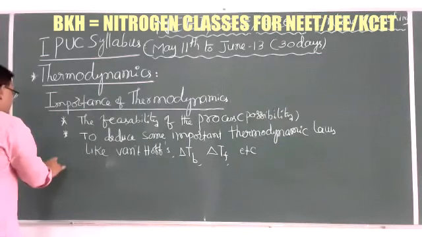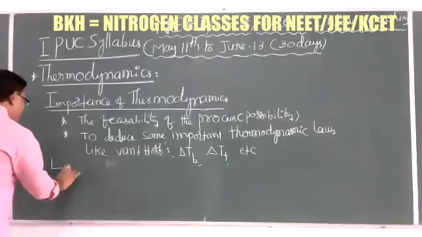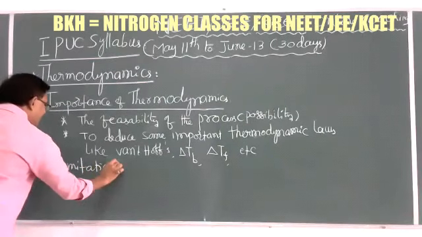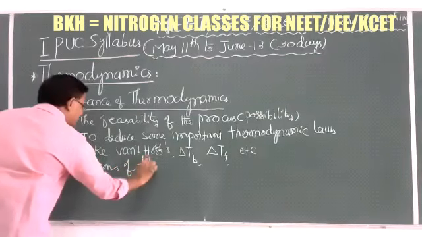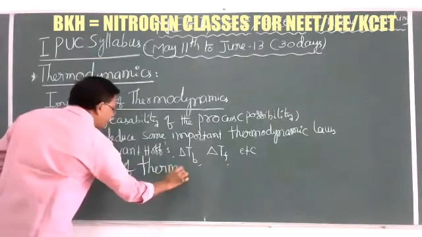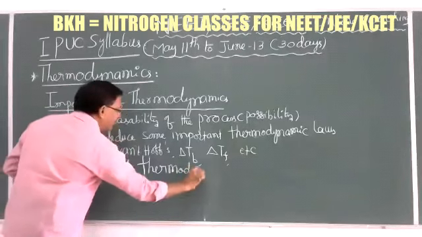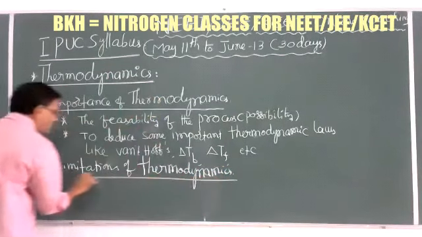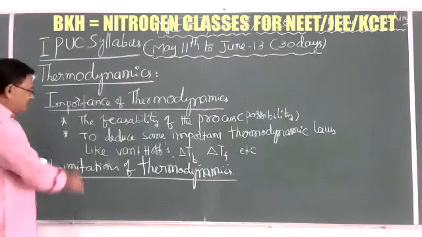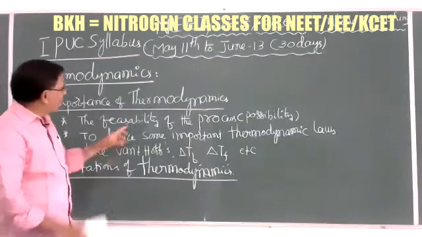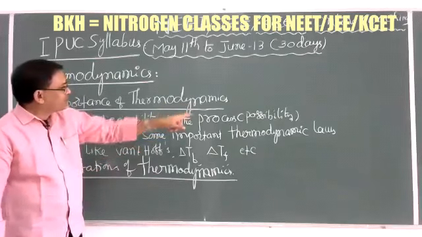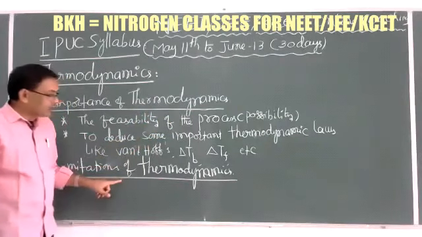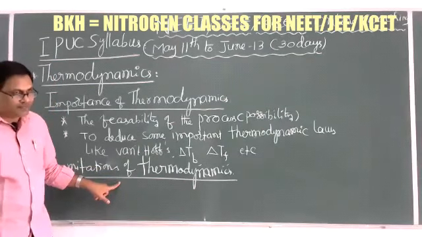And here are some important limitations of thermodynamics. Thermodynamics explains only feasibility or the possibility of the process, but does not explain how it follows.